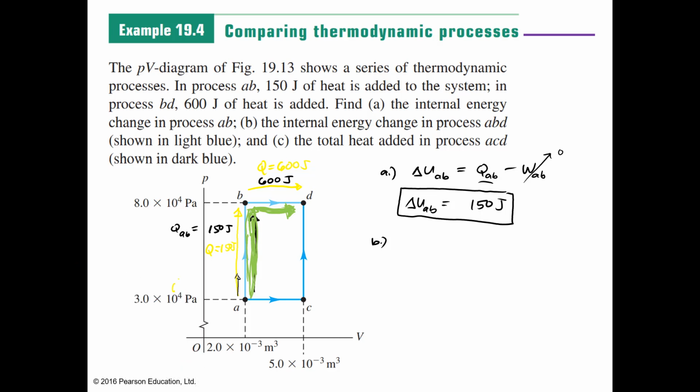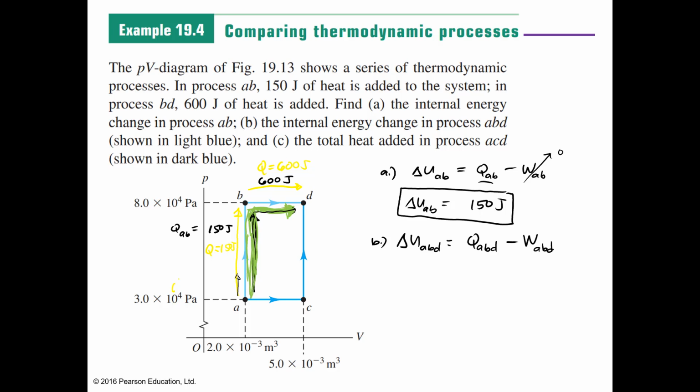So what we will get, for letter B, is the delta U of process ABD. Which path did you take? You took the upper path. Using the first law, this is equal to QABD minus the work done in process ABD. Is WABD zero?